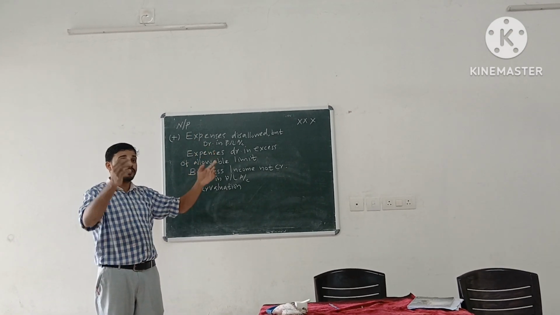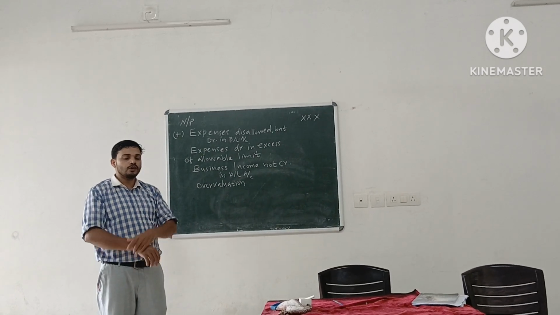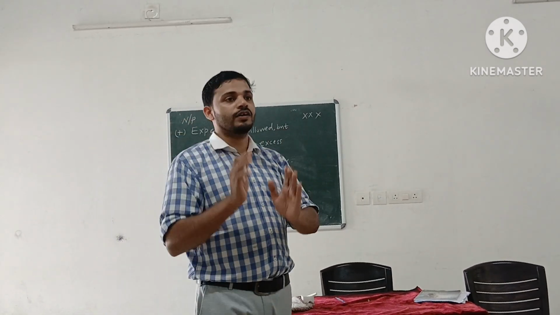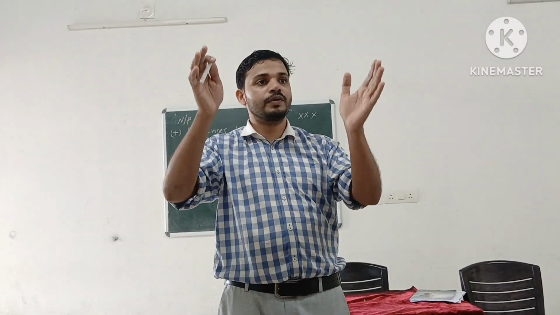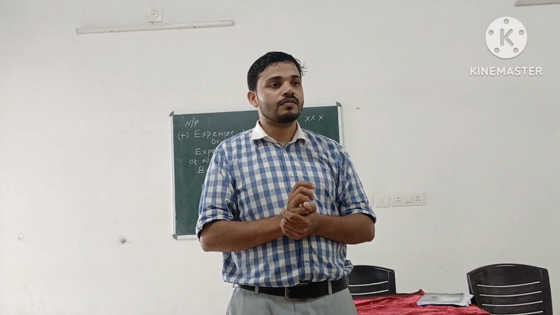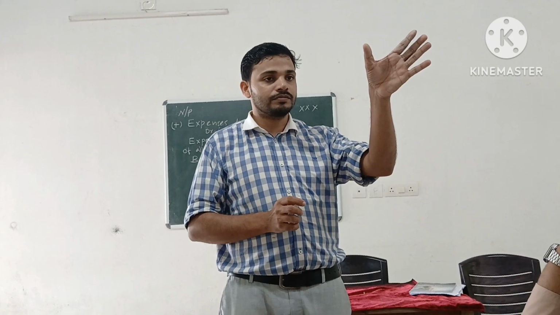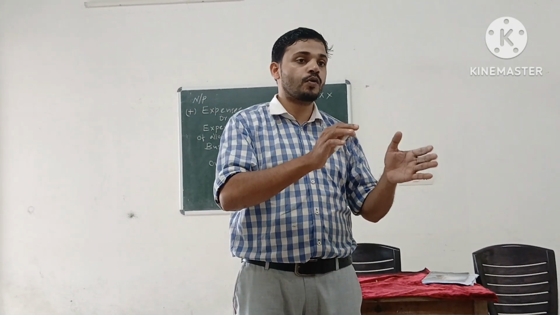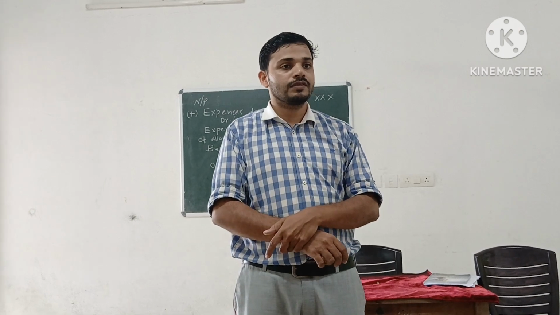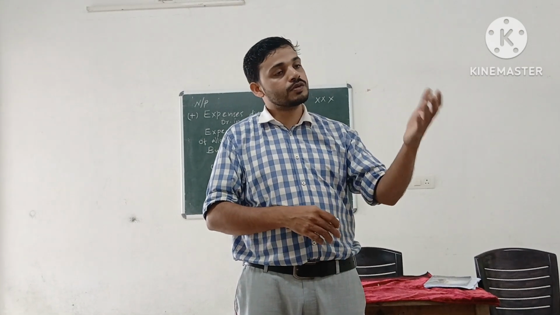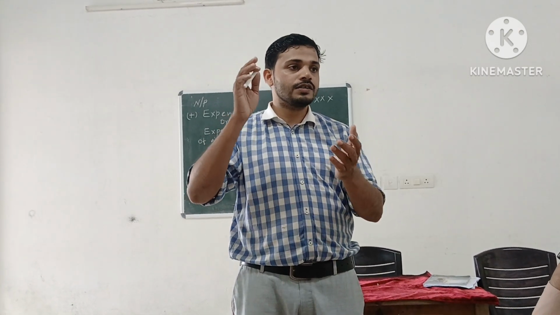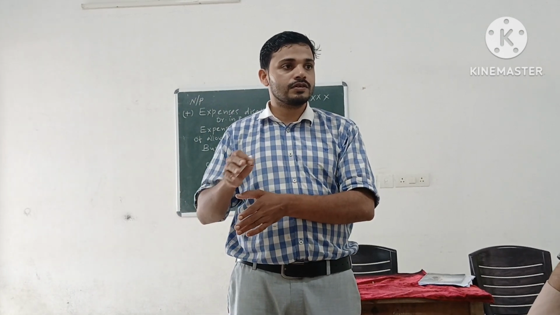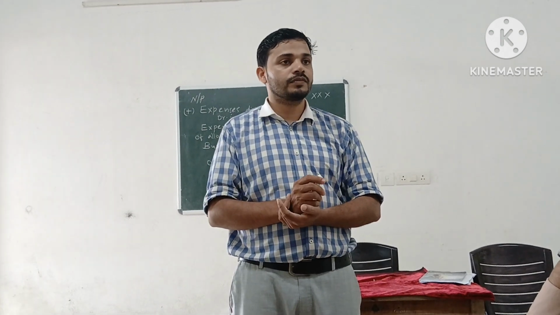Think of the trading account. Bear in mind the picture of the trading account: opening stock on the debit side, closing stock on the credit side. When will gross profit reduce? When there is a reduction in gross profit, the effect will also show in net profit.